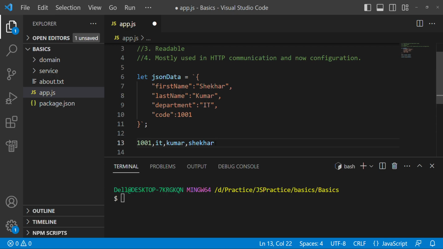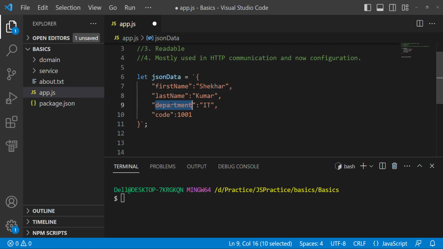This is also readable, but who knows what this is? Who knows which is the first name and last name? These problems are also solved in XML, but this JSON is a little more lightweight than XML.